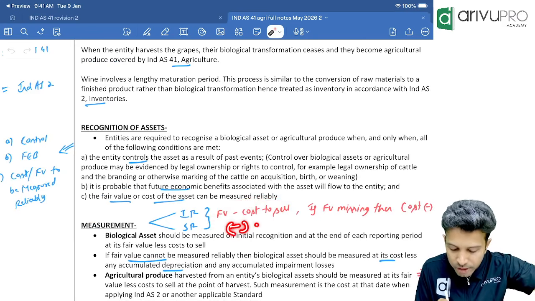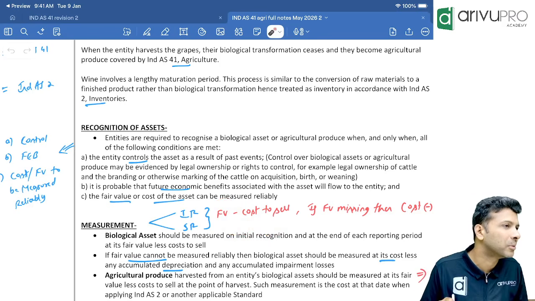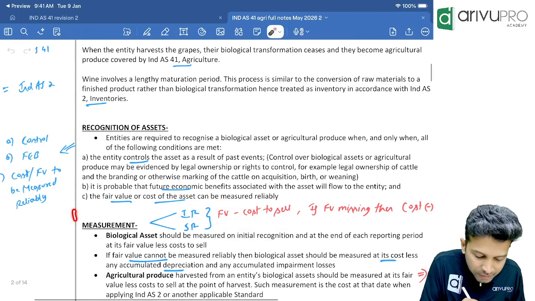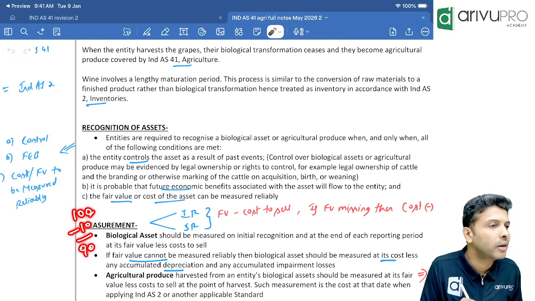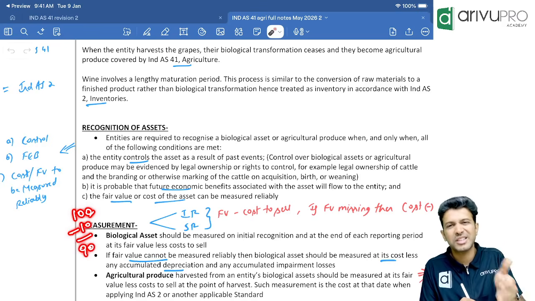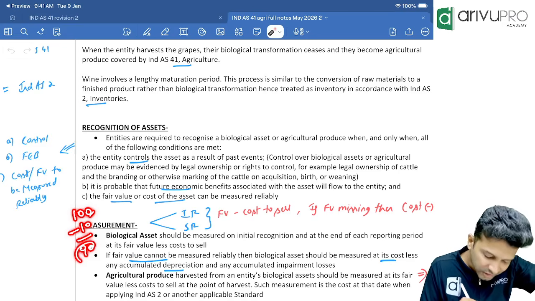Because if you reduce depreciation, will you be showing this asset at fair value or lesser than fair value? Let's say the fair value is 100. Now, if you reduce 10 rupees depreciation, that means the value will become 90. Ind AS 41 says the asset should be shown at fair value less cost to sell. Is this 90 fair value?